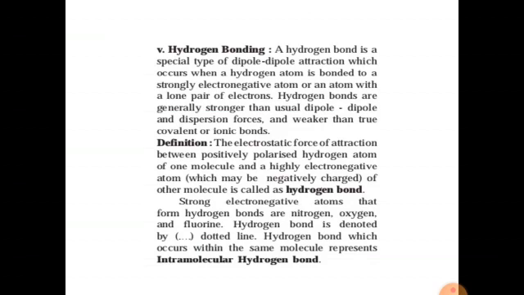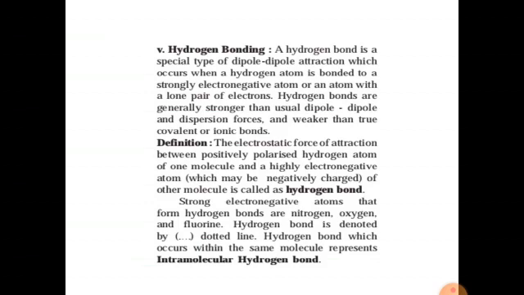Hydrogen bonding. A hydrogen bond is a special type of dipole-dipole interaction which occurs when a hydrogen atom is bonded to a strongly electronegative atom having a lone pair of electrons. Hydrogen bonds are generally stronger than the usual dipole-dipole and dispersion forces and weaker than true covalent or ionic bonds. A hydrogen bond is formed mostly when a strongly electronegative atom is attached to hydrogen, and then an extra bond is formed with the hydrogen.